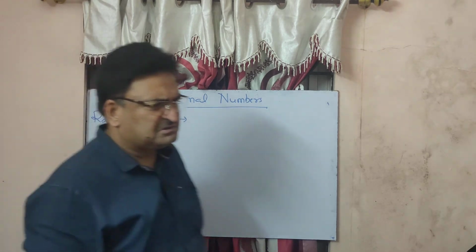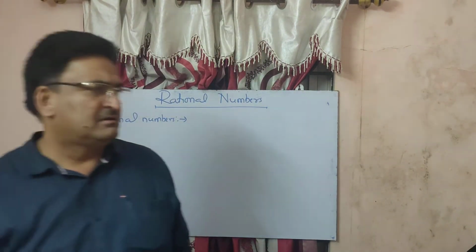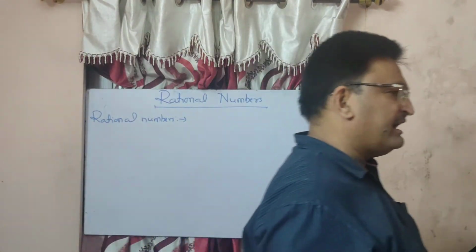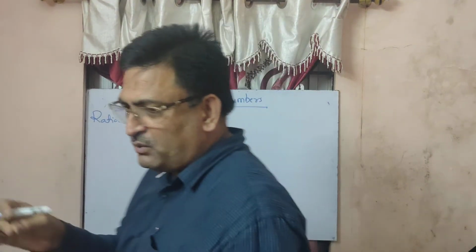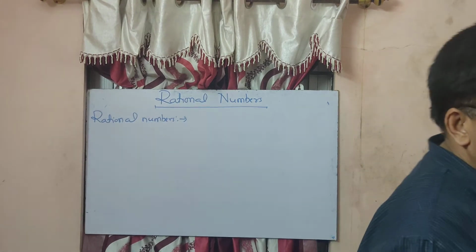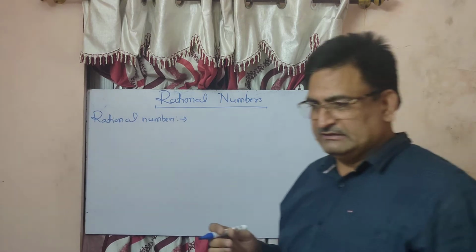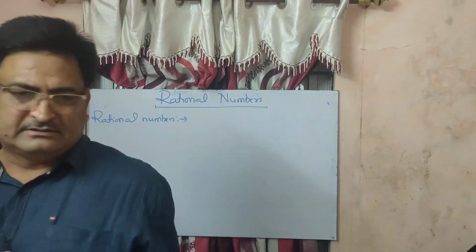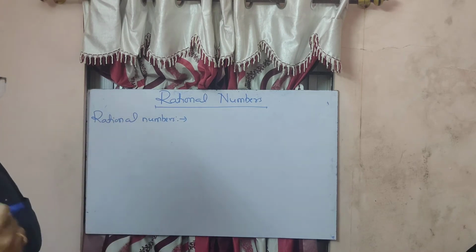You might be thinking, everywhere we are writing the same numbers, 1, 2, 3, 0, but each number is defined separately, differently, because they have separate identities and separate values. Now we are talking about rational numbers. So what are rational numbers?